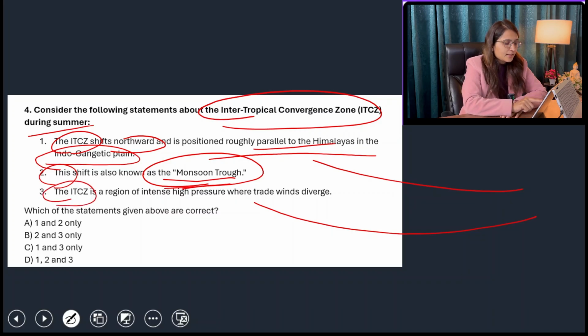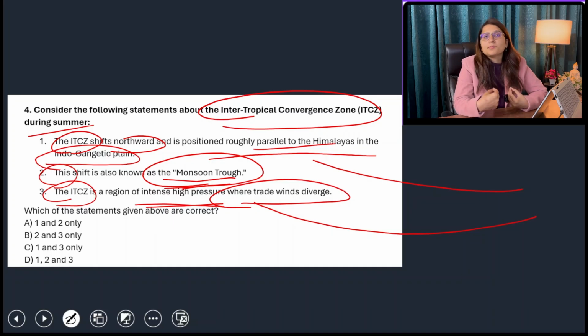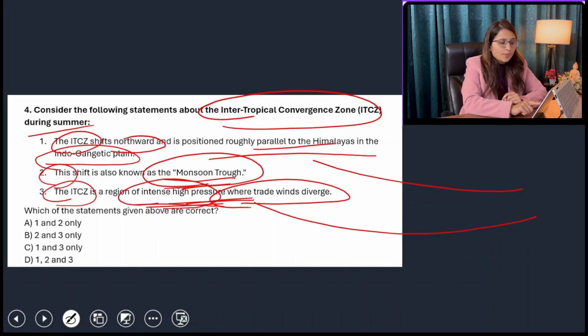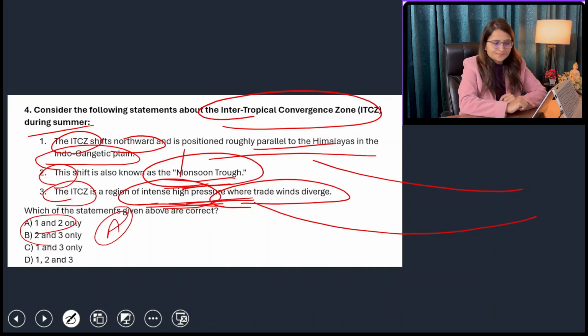The ITCZ is a region of intense high pressure where trade winds diverge. No, the name itself suggests that it is the area where trade winds are converging with each other, and it is a low pressure area because it is present in those areas where there is the presence of sun, and due to the sun the temperature is very high, and because of the temperature the pressure is low. So it is not high pressure, it is intense low pressure area where trade winds converge. So first and second are right. So option A will be your answer.